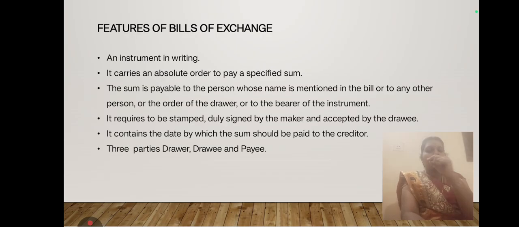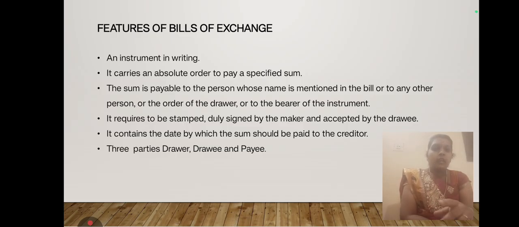Next, we are going to discuss the features of the bill of exchange. According to my point of view, if you know the exact meaning of a particular concept, you can easily write the objectives and the features of that concept. It is easy for you to understand the features and objectives.